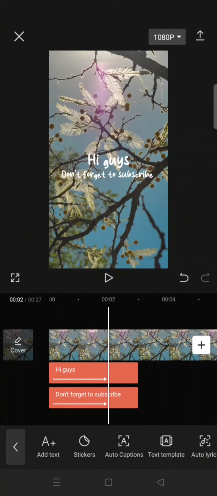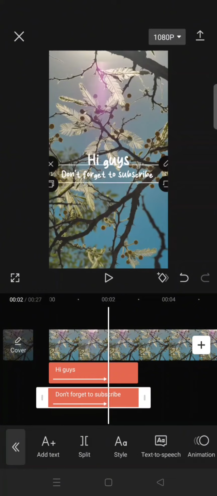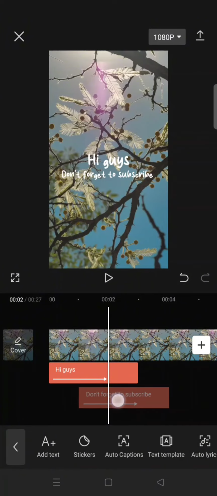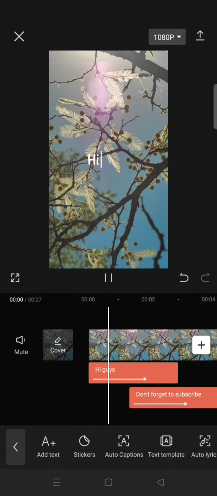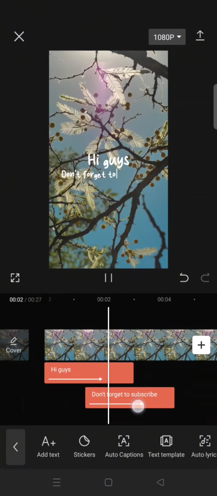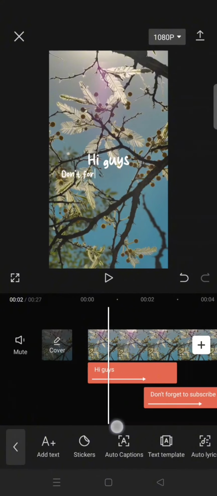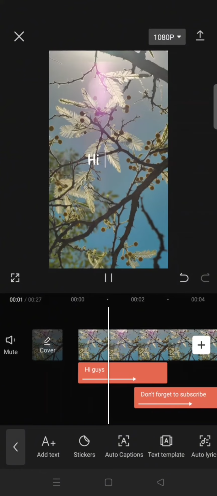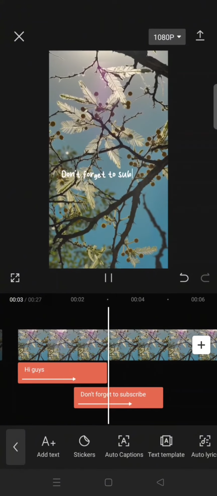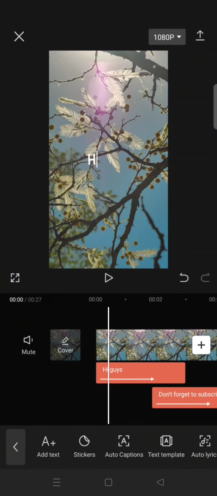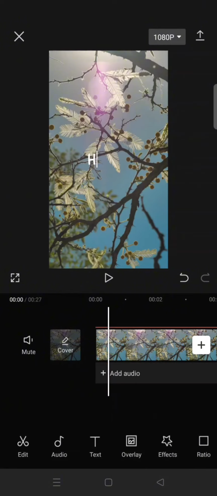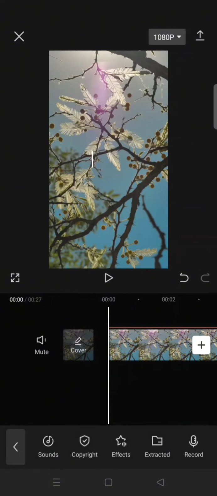Okay, and after that, click on the second text and drag it a bit so that it appears after the first text is finished. Okay, I'm going to start after the arrow. And after that, you can just now go to the audio to add the sound effect.